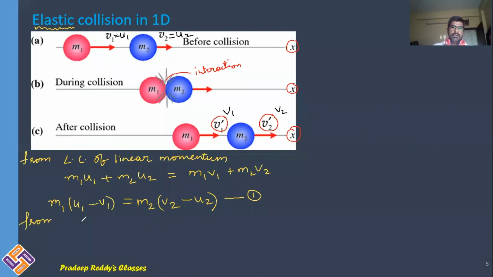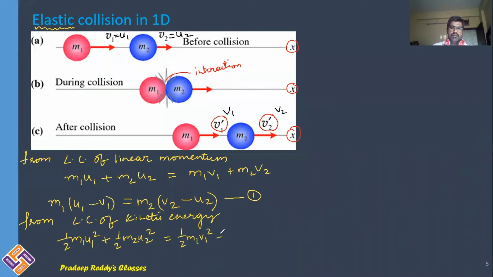From the law of conservation of kinetic energy, the initial kinetic energy and final kinetic energy of these masses are equal. So half m1 u1 square plus half m2 u2 square is equal to half m1 v1 square plus half m2 v2 square.